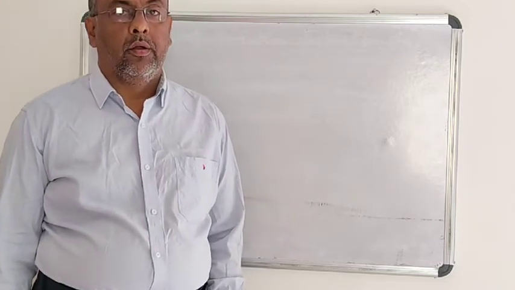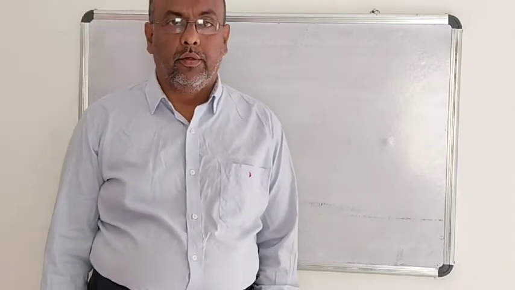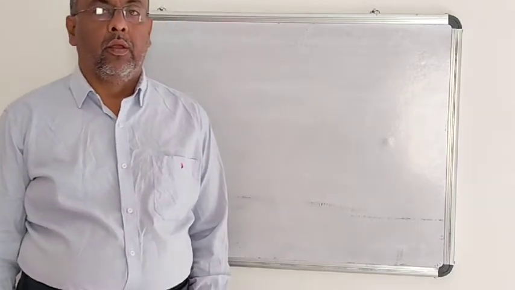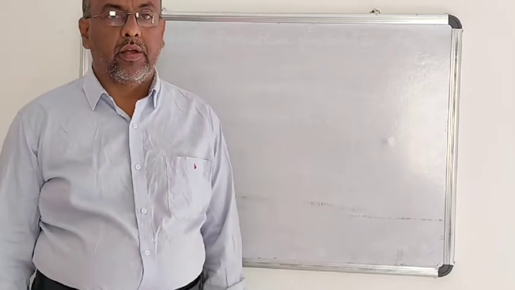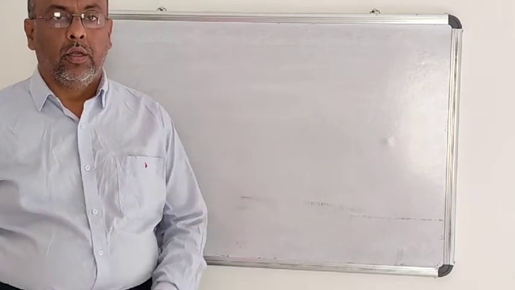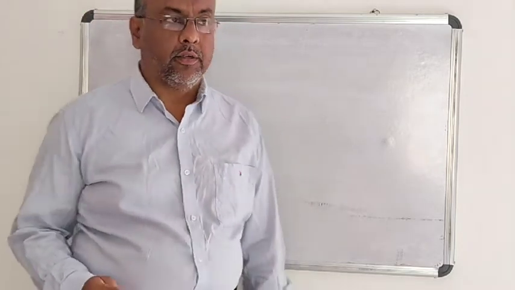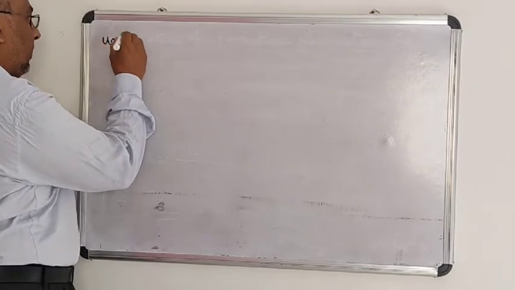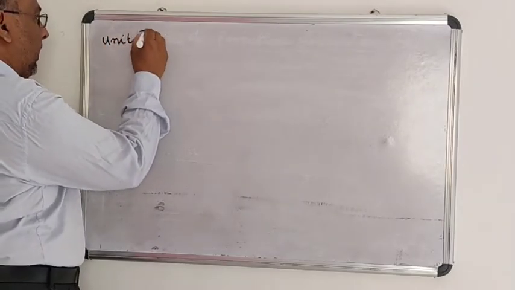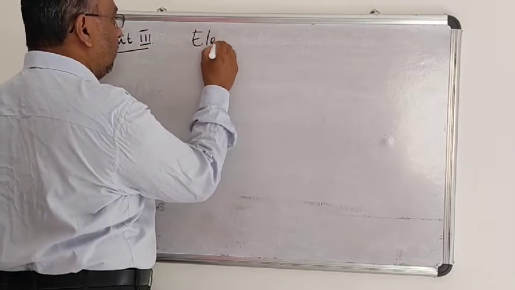So far, we have completed Unit 2, Electrochemistry 1. Electrochemistry 1, Unit 2, we completed in the last class. Today, we are going to start the next unit, that is Unit 3, Electrochemistry 2.